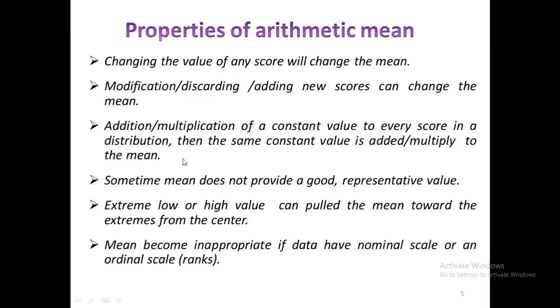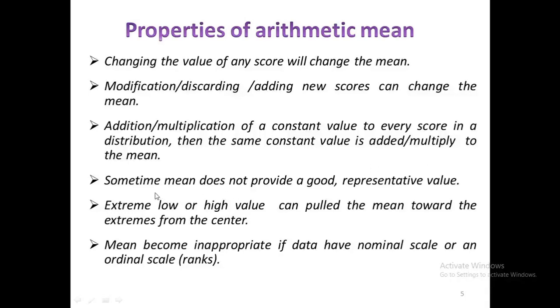If we add a constant value to each score in the distribution, then the same constant value is automatically added to the mean. Also, if every score is multiplied by a constant value, then the mean is also multiplied by the same constant value.